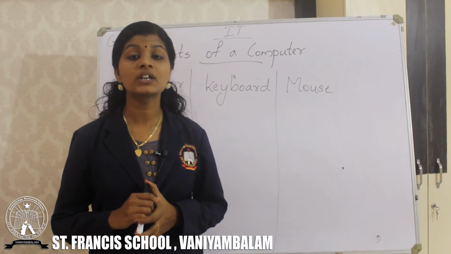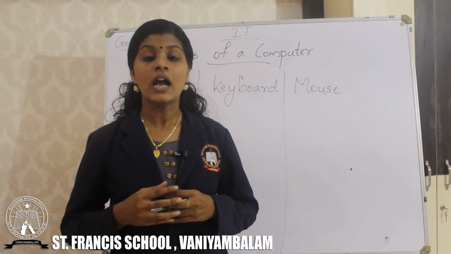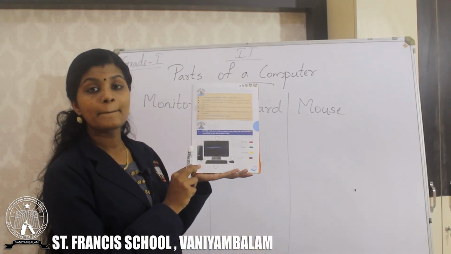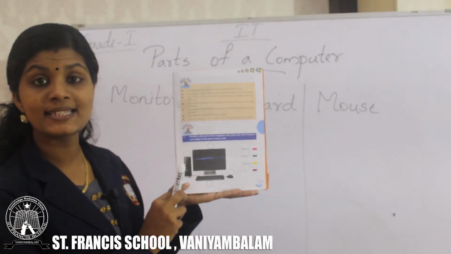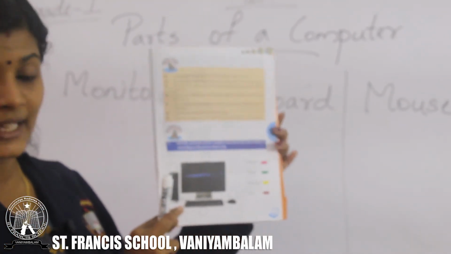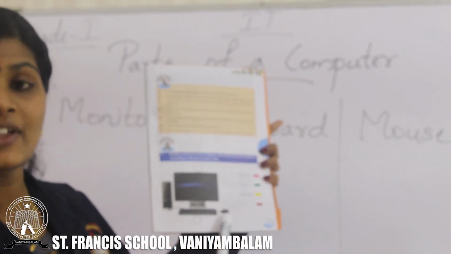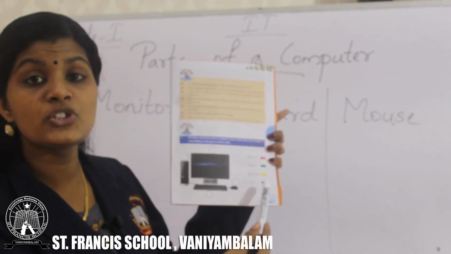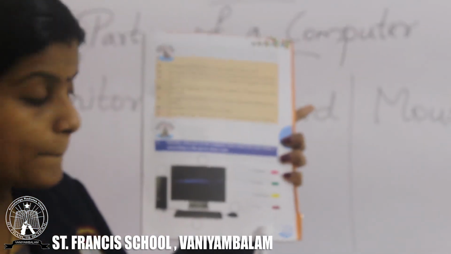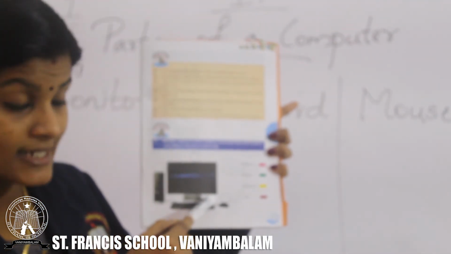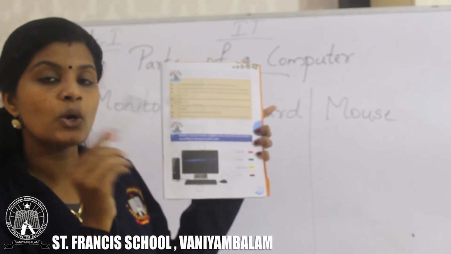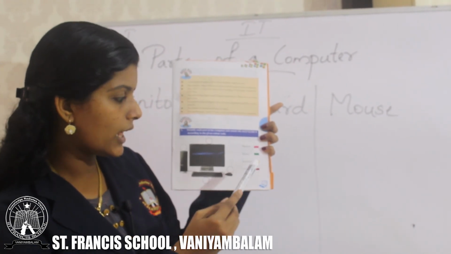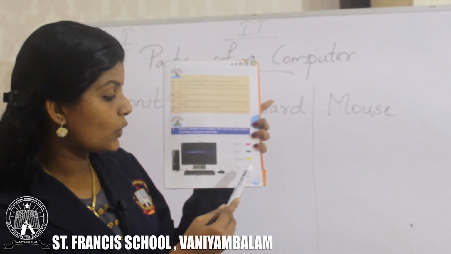Also read your textbook 3 times. Then in your textbook page number 13, you can see exercise 1. You can see the picture of a computer. Parts are here. Also on this side you can see the color which you need to give to each part of a computer. If you can identify the monitor, so many circles are there. Near the circle, if it is monitor, you can give rose color. If it is mouse, green color. Keyboard, yellow color. CPU, brown color.